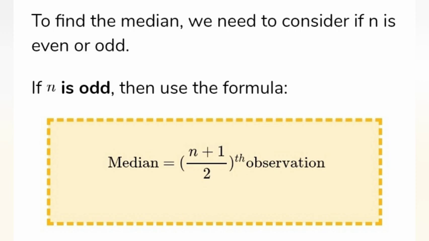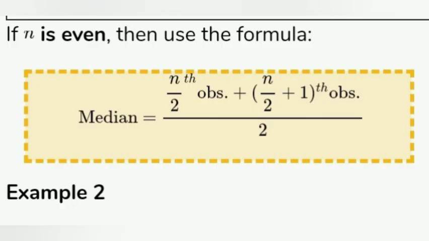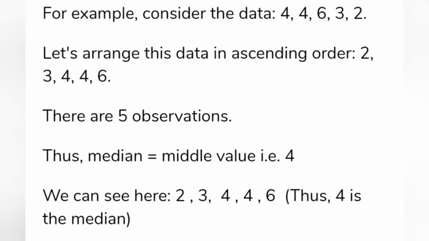If n is odd, then the formula is the (n plus 1) upon 2 observation. And if n is even, then the formula is the n by 2 observation plus the (n by 2 plus 1)th observation, divided by 2. I will explain this in detail with examples so you get a better understanding of these formulas. Now consider the given data 4, 4, 6, 3, 2. First, we arrange the data in ascending order: 2, 3, 4, 4, 6.